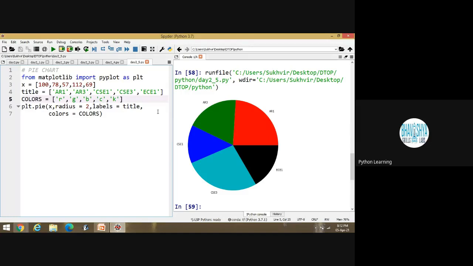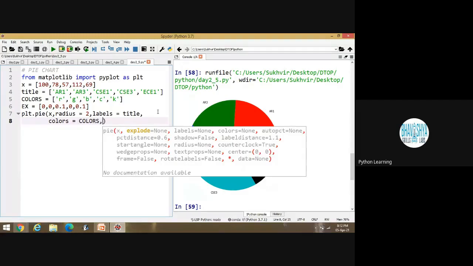Suppose I have to highlight the content. Then what to do? For that, suppose I am declaring one variable EX and I am writing here 5 values: 0, 0, suppose 0.1, then again 0, then 0.1. Here I have to write explode. Explode is equal to EX.